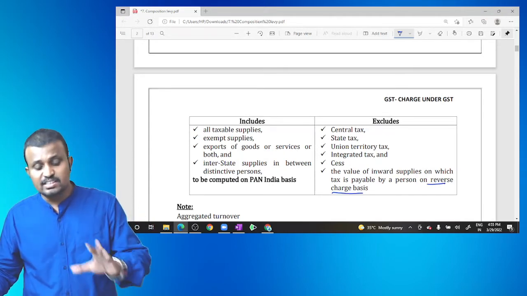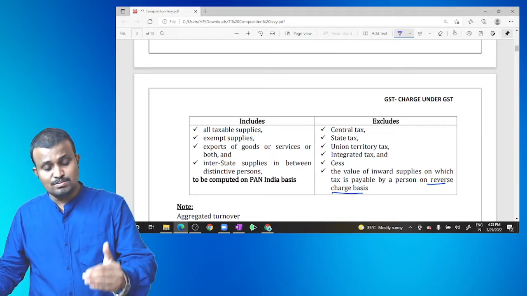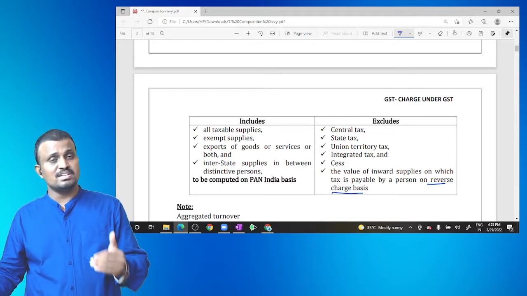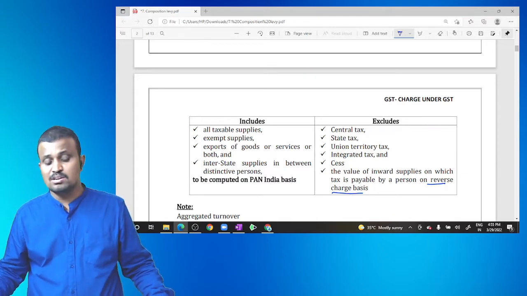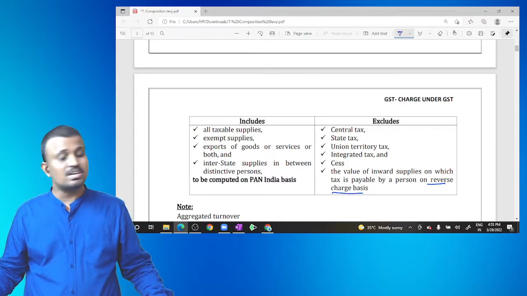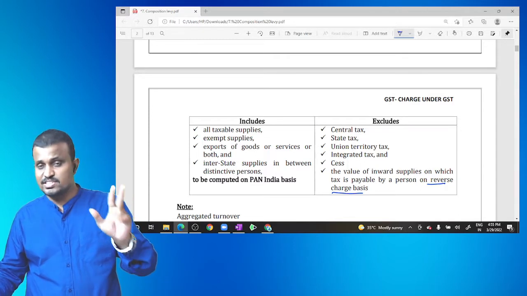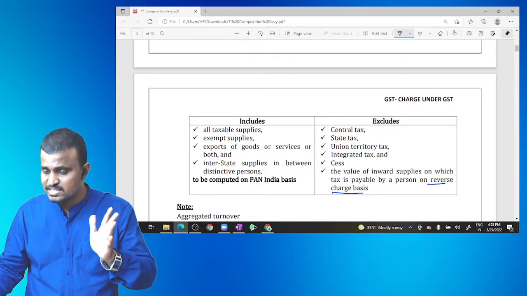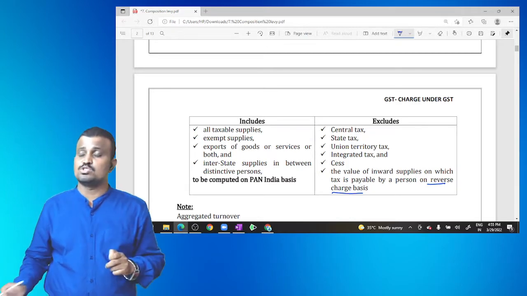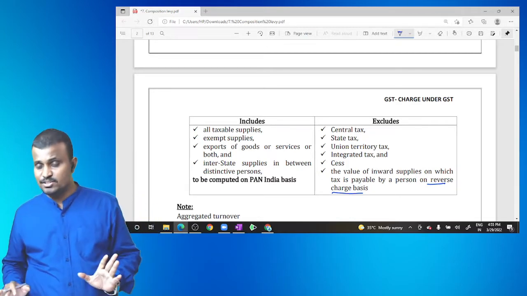So it excludes CGST, SGST, UTGST, IGST, cess, and the value of inward supplies covered under reverse charge mechanism.